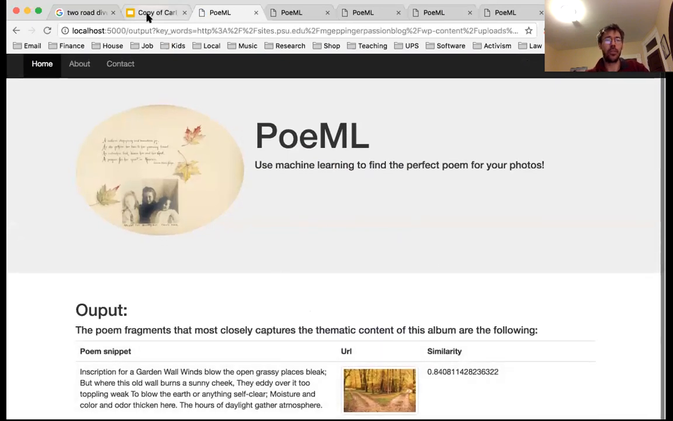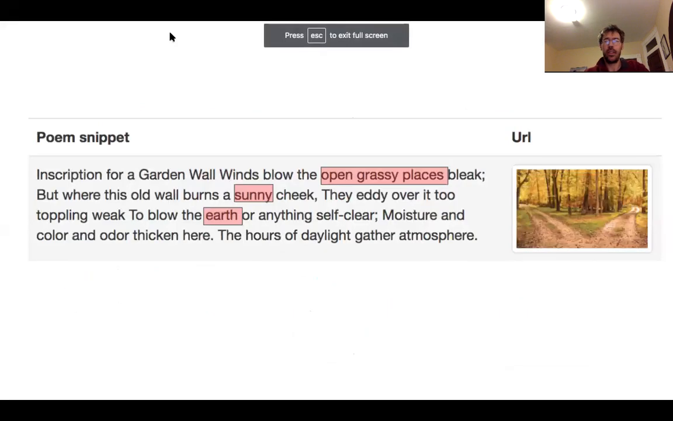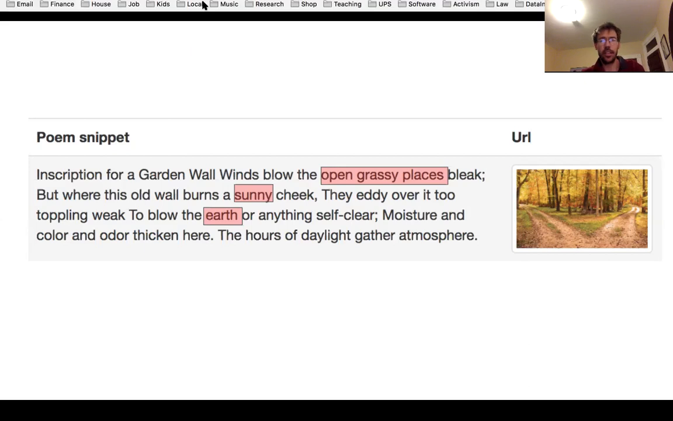So to blow this up a little bit, let's return to our slides, and I'll show you what the output is. So you can see that the picture is woods, grass, and the poem comes back with open grassy places, sunny, corresponding to the yellow of the leaves, there's earth. So clearly it captured the right spirit of the poem. It worked quite well. It actually works very well in other contexts as well. I encourage you to play with it at poeml.us.